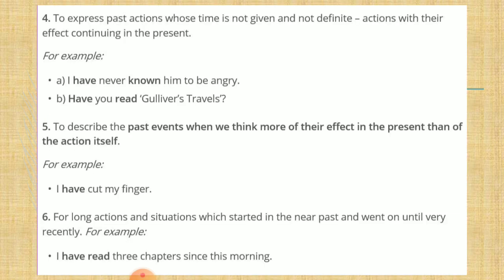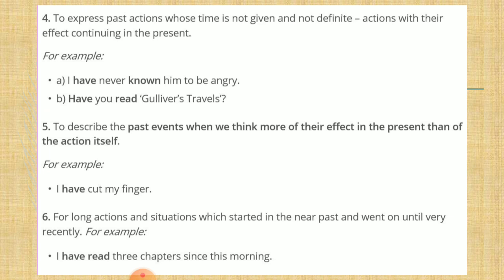Next rule: to express a past action whose time is not given or not definite. Again the same thing, when we are not mentioning the time. Also for an action which started in the past and continued in the present. With this: I have never known him to be angry. So you are correlating the past plus present. Have you read Gulliver's Travels? So the time period is not mentioned here.